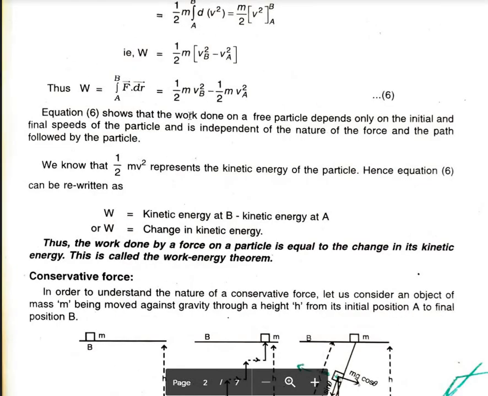So from this expression, W is equal to integral a to b f dot dr, that is equal to half m vb square minus half m va square, that is the change in kinetic energy. Thus the work done by a force on a particle is equal to the change in its kinetic energy, and this is known as the work energy theorem. The work done by an external force is equal to the change in its kinetic energy.